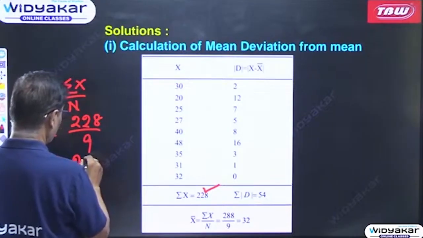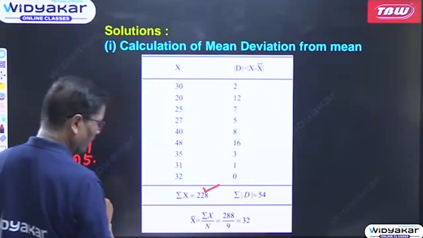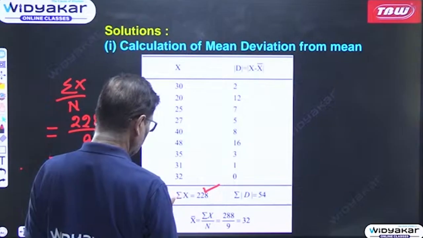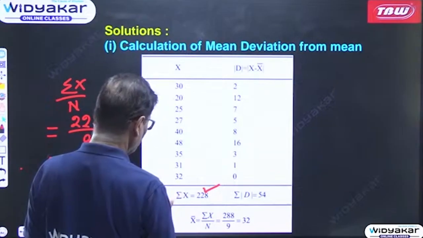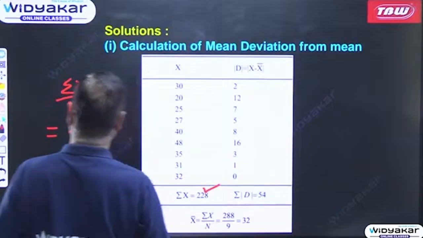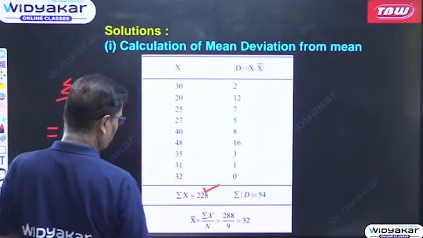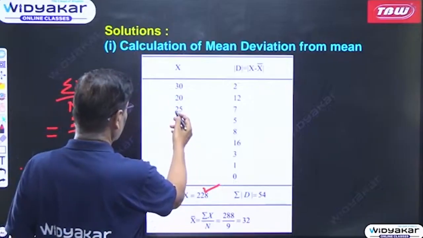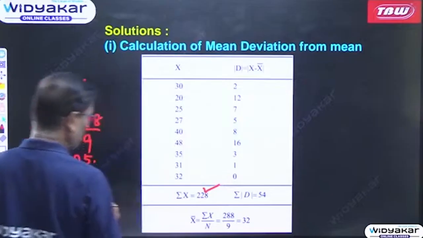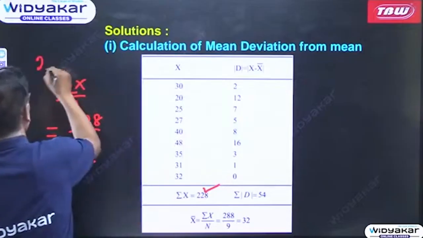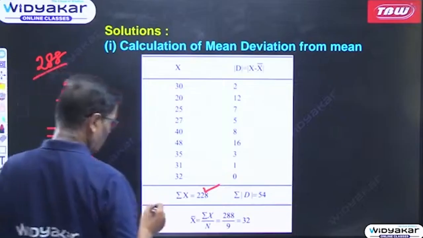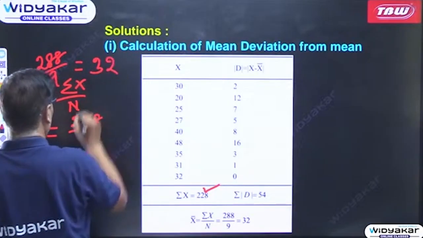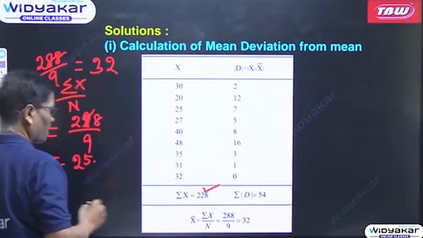Summation x by n gives us the mean. Summation x is actually 288.